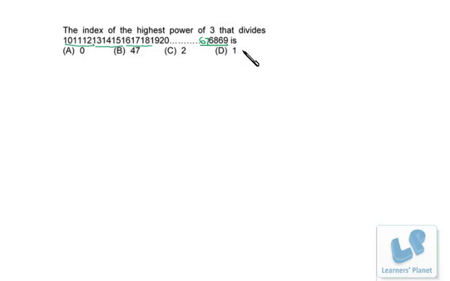Now we have to check whether the same number is divisible by 9 or not. Now for 9, how do we check? See, what is the divisibility rule of 9? That is, the sum of digits must be divisible by 9. Apart from that, one more fact is that the sum of 9 consecutive numbers is always divisible by 9, right? If we have 9 consecutive numbers, their sum will definitely be divisible by 9, right?